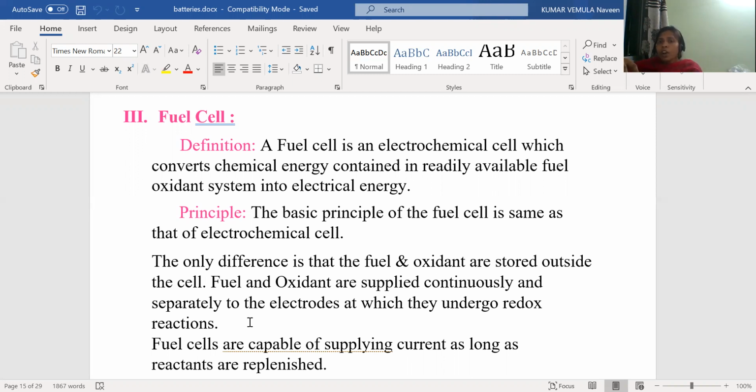Through the cathode, we are supplying the oxidant, or else the reverse. So through the electrodes, we are supplying fuel and oxidant from outside of the battery. And due to this, the redox reactions are taking place. Due to this redox reaction, electricity is produced in the fuel cell. And fuel cells are capable of supplying current as long as reactants are replenished. So if we continuously supply the oxygen, electricity can be generated continuously. So when we stop supplying the oxygen, then electricity production also stops in the fuel cell.